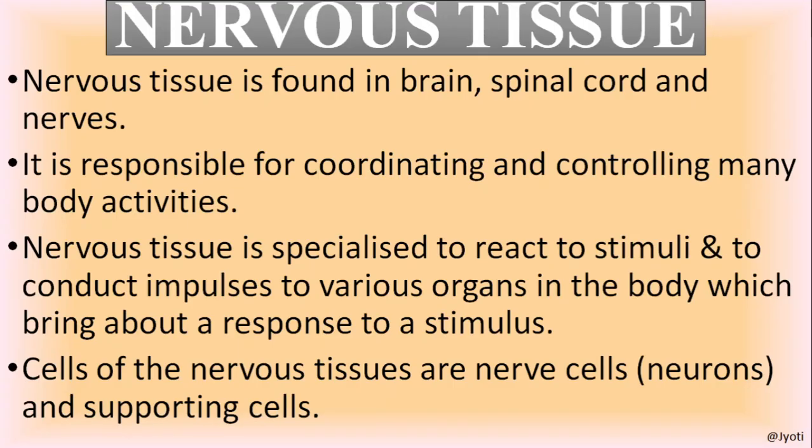Then the fourth type of tissue, nervous tissue. The nervous tissue is found in brain, spinal cord and nerves. That is the nervous system. And it is responsible for coordinating and controlling all the body activities. The nervous tissue is specialized to react to the stimuli.